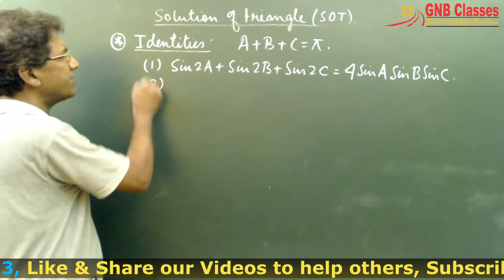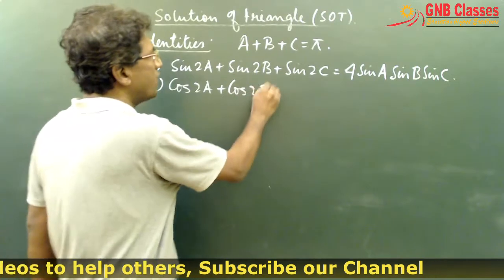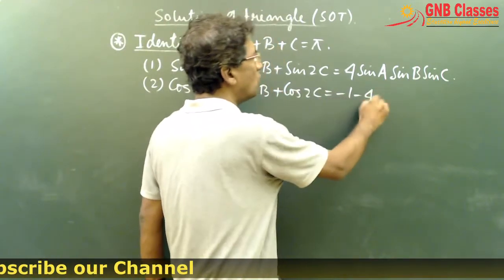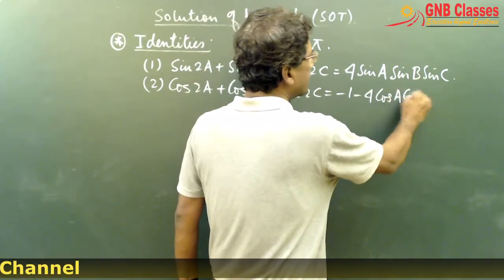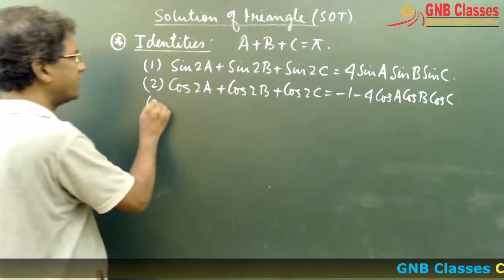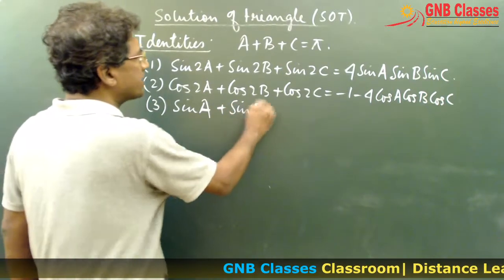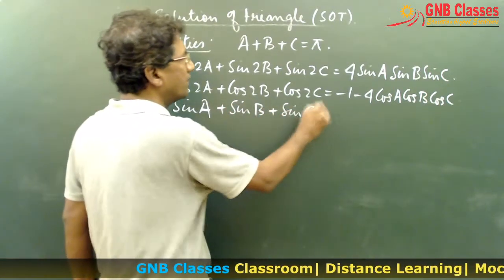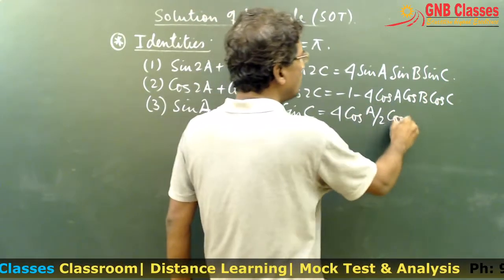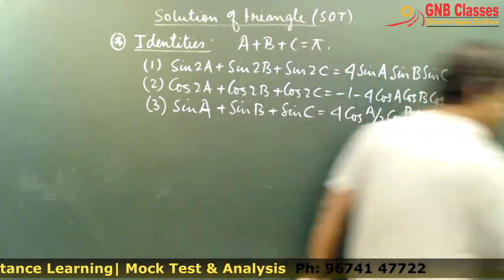The next one is cos 2A plus cos 2B plus cos 2C equals minus 1 minus 4 cos A cos B cos C. The third one is sin A plus sin B plus sin C equals 4 cos A by 2, cos B by 2, cos C by 2.